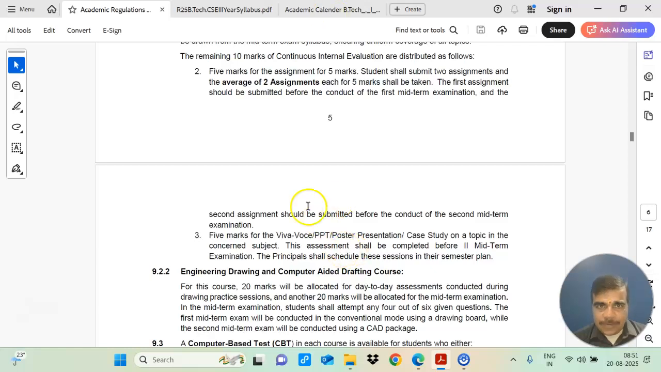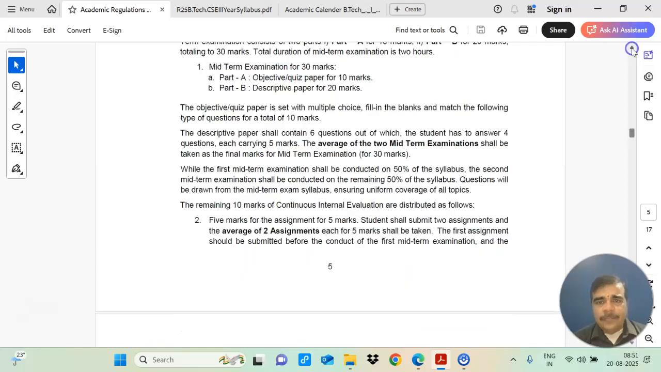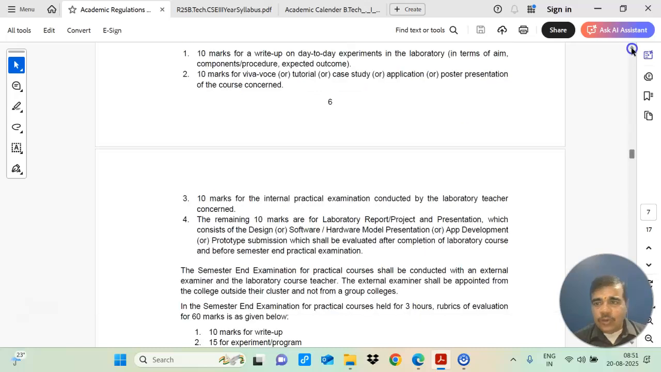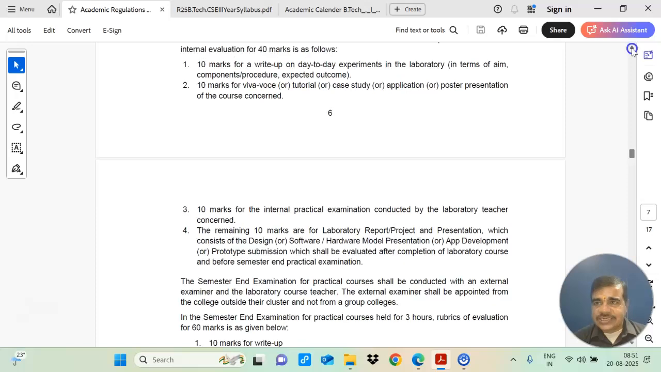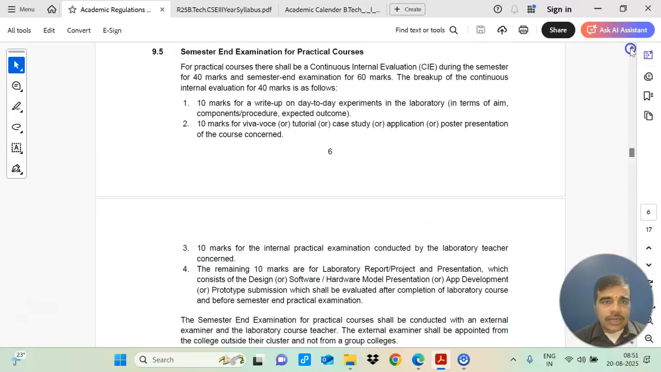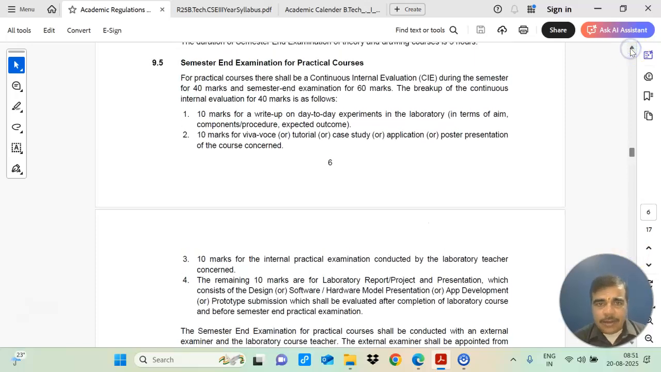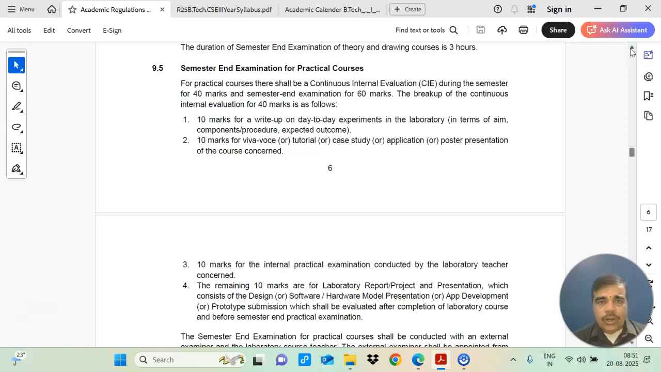So these 10 marks are under the college, and your 30 marks you will be having from the midterm examination, and your final semester examination will be of 60 marks. So 30 marks for your midterm, 10 marks for your continuous evaluation, and 60 marks for your semester end examination.